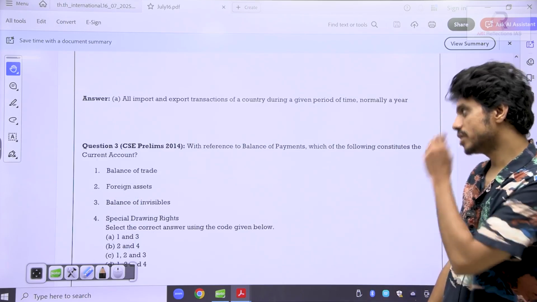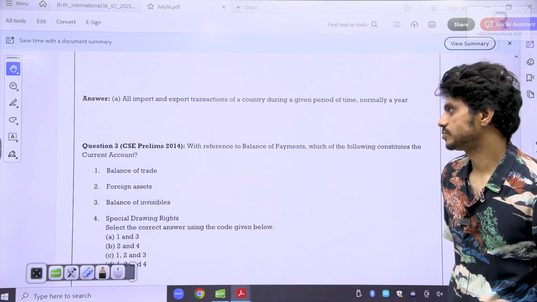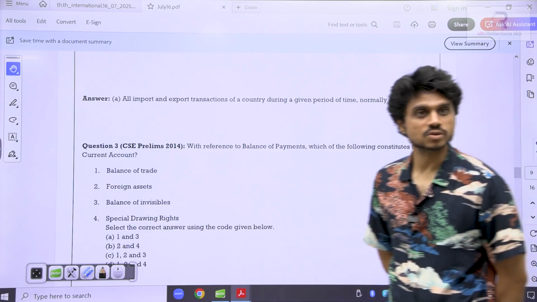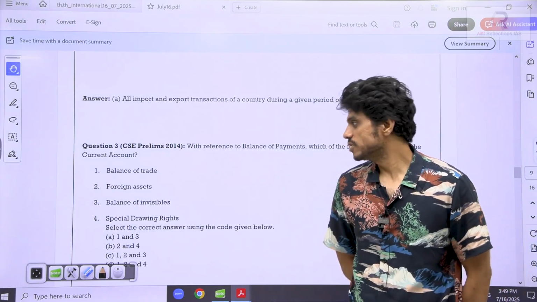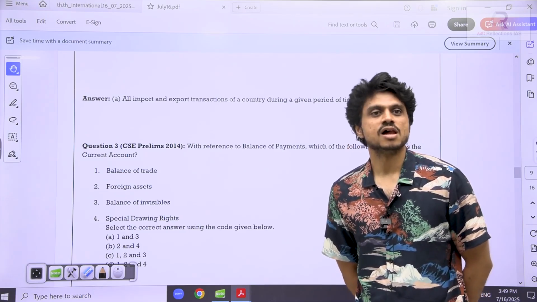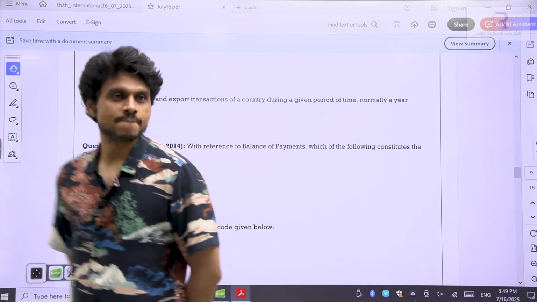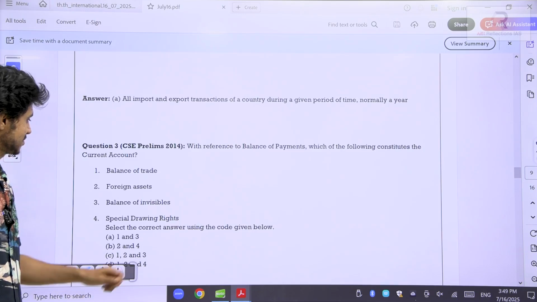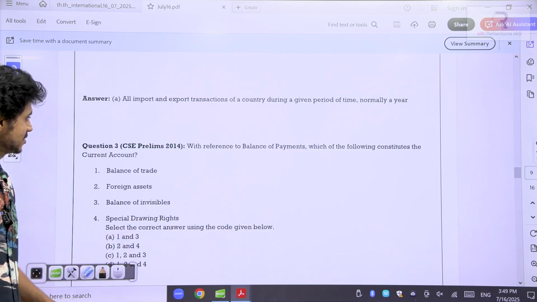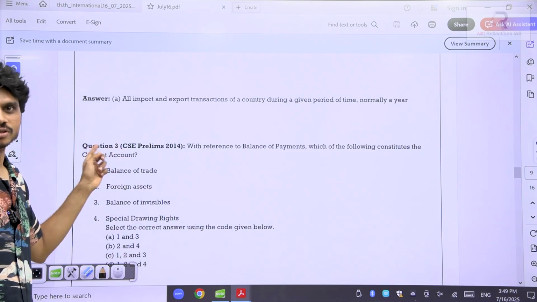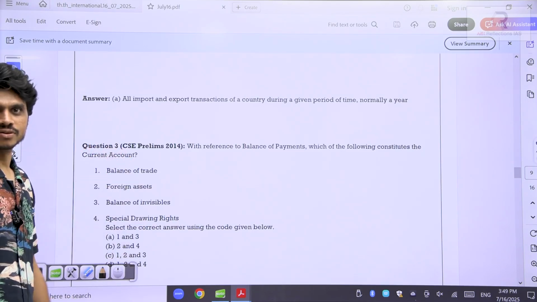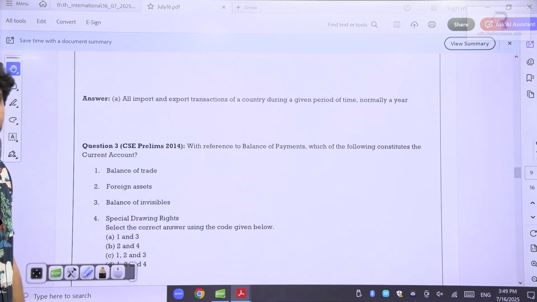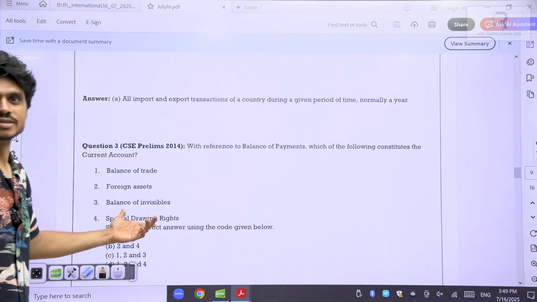So what are the things you can eliminate that you think? They are asking about the current account. So what will you eliminate first? The second option. Fourth. Foreign assets are there, so eliminate that. It is asking about the current account. One and three. Easy answer.